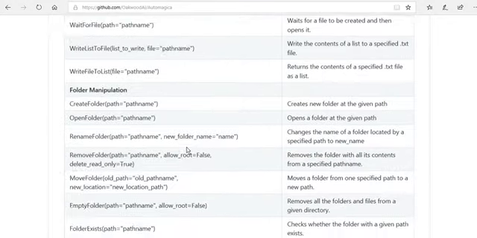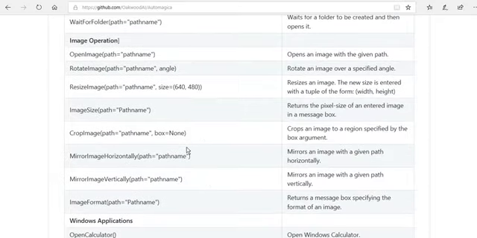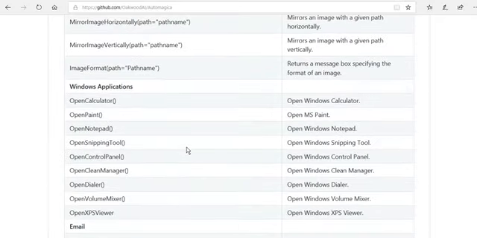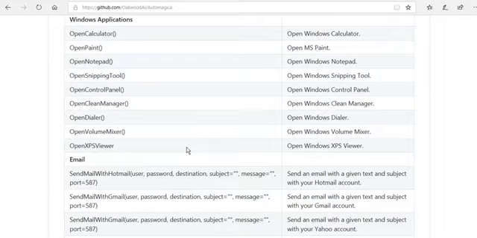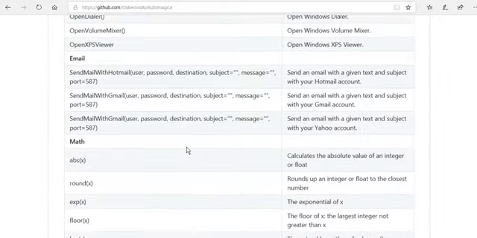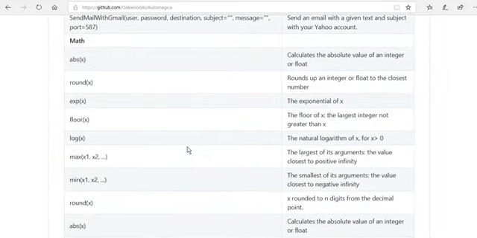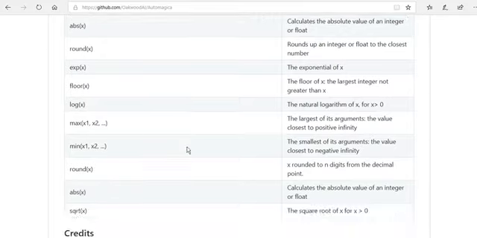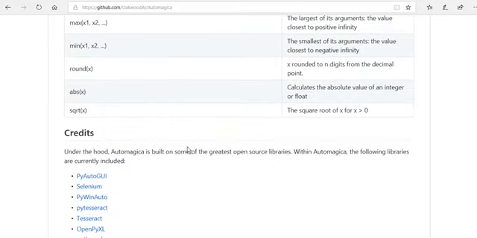You also have image operations, Windows applications, email, and calculations like round, minimum and maximum. I think most of the features are covered in the Automagica tool. Whoever is planning to start with small applications, Excel and browser automations, can go with that.